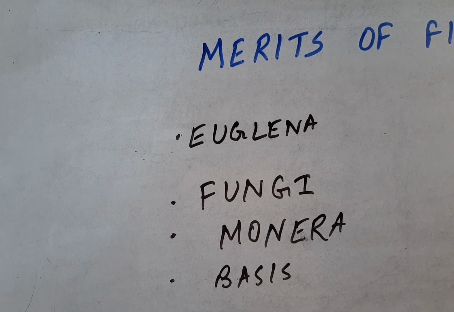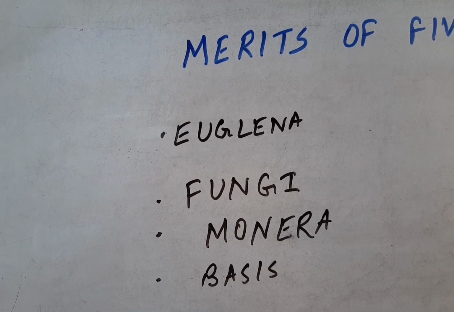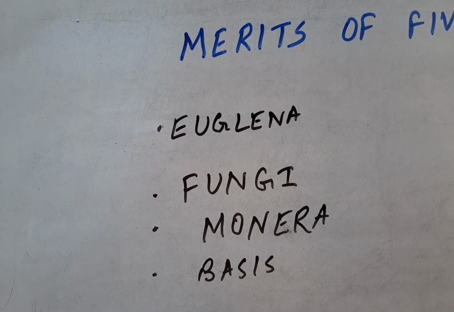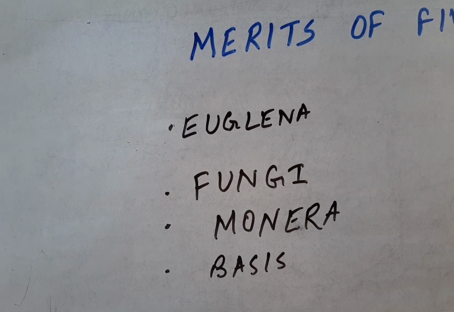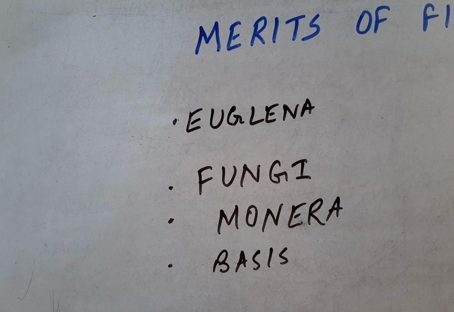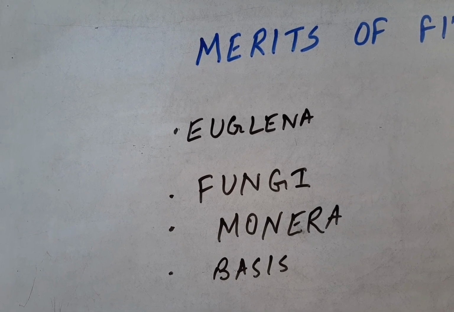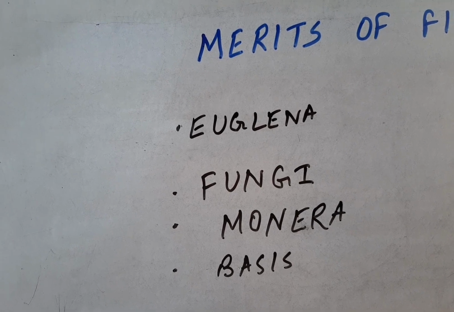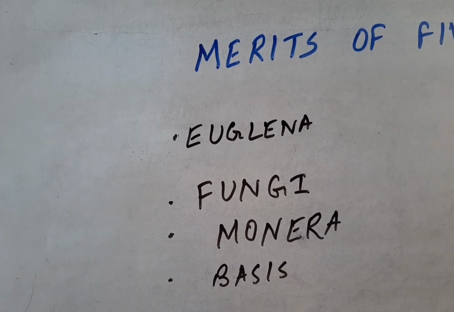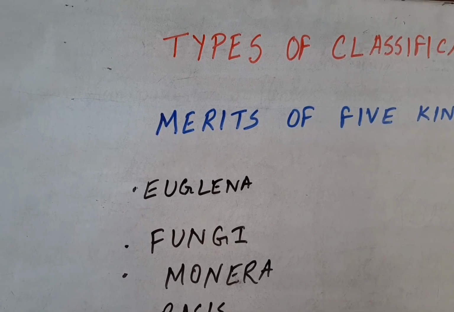It shows the gradual evolution of early organisms into plant and animal. The plant and the animal kingdom are more homogeneous than they were in the two kingdom system of classification. So these were the merits of the five kingdom classification.